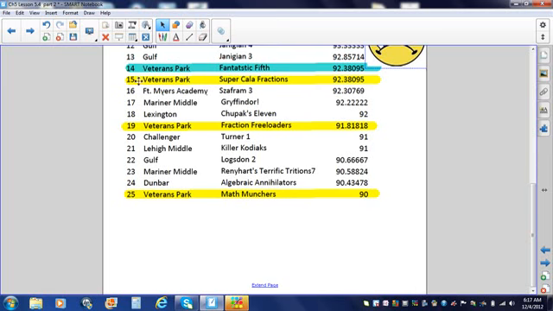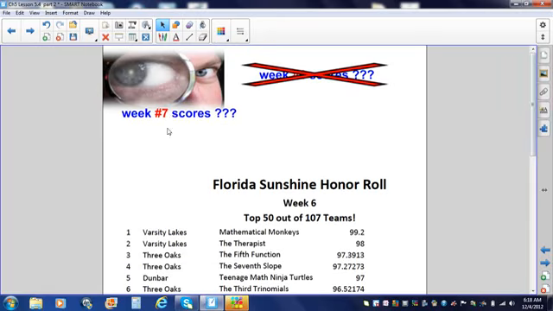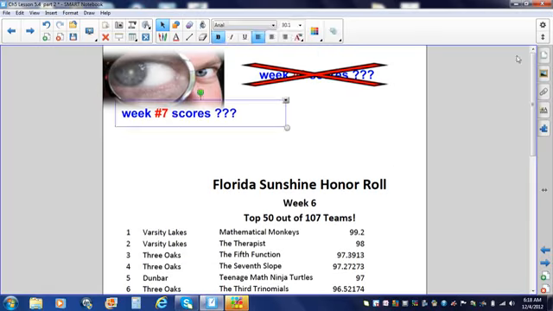Supercalifractions, nice job. You finished 15th. Tied, actually, for 14th, 15th. Fraction freeloaders, you finished 19th. Math munchers, you finished 25th. Mr. Phillips has given you the appropriate amount of check marks. Keep up the good work. Now we can start checking for week 7 scores.